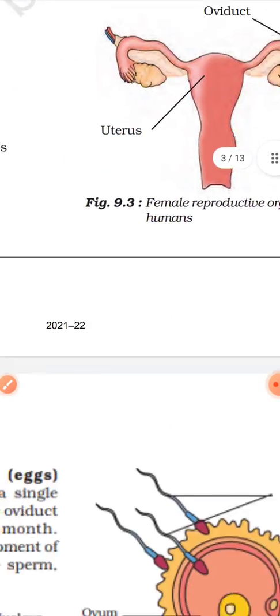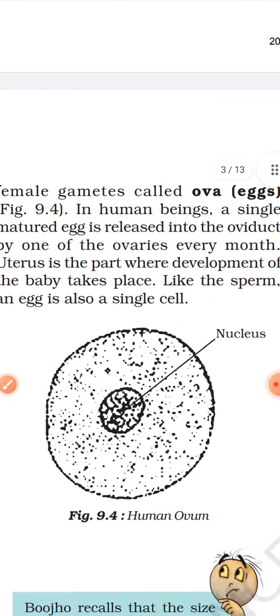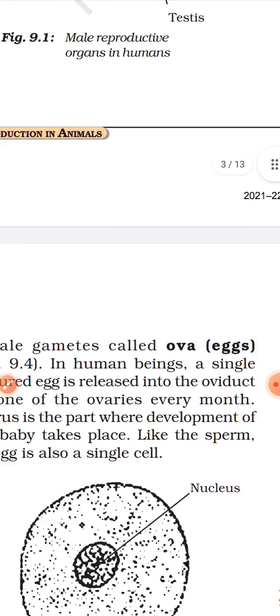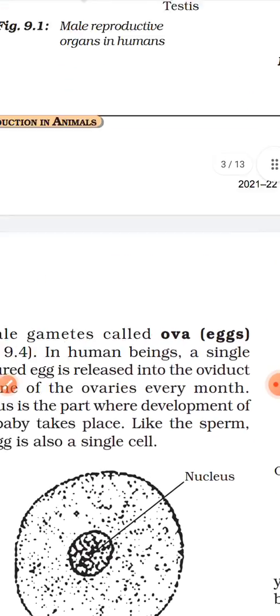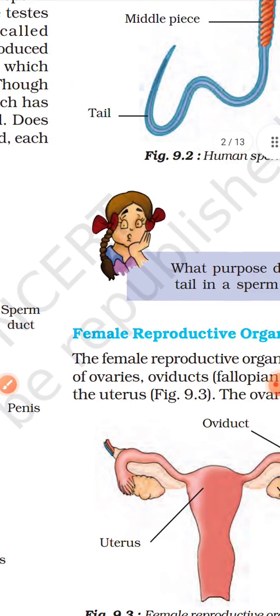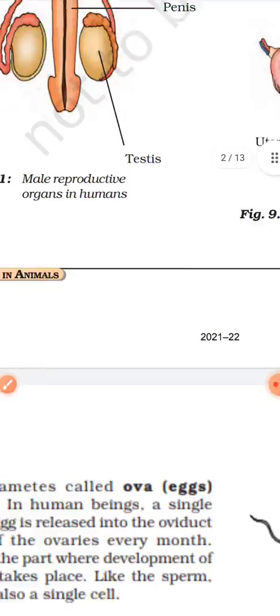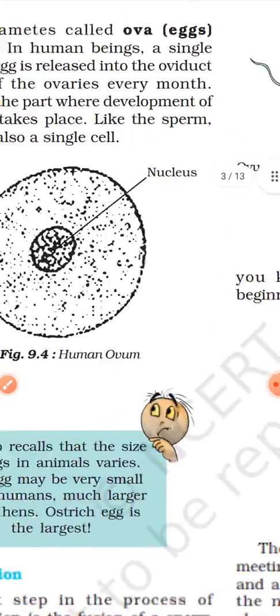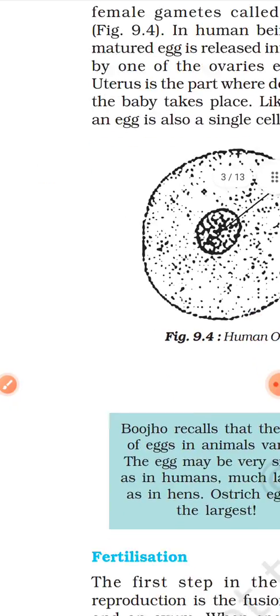Now let's see the structure of ovum. Ovum is a rounded structure which consists of all cellular components and the nucleus. So the gametes are produced in the reproductive organ. The next step is fertilization.